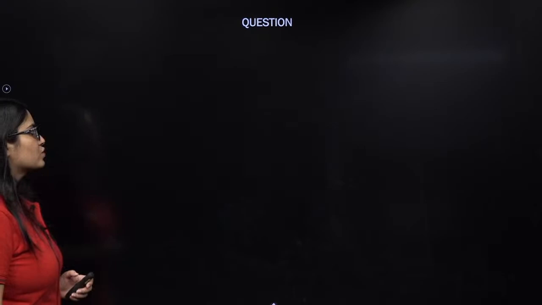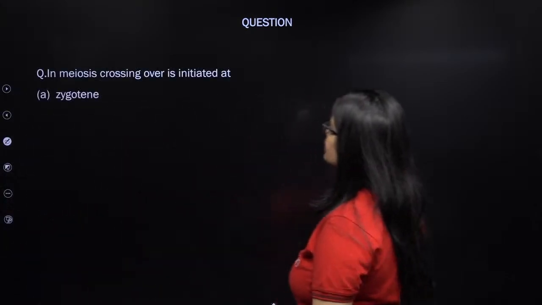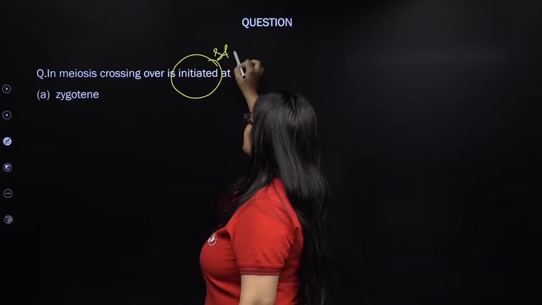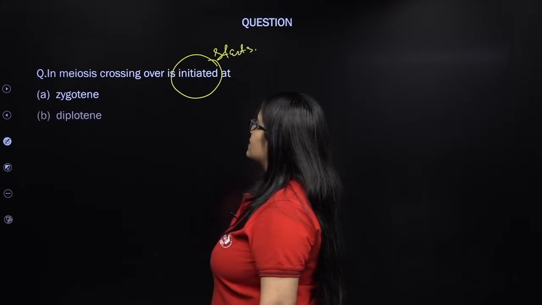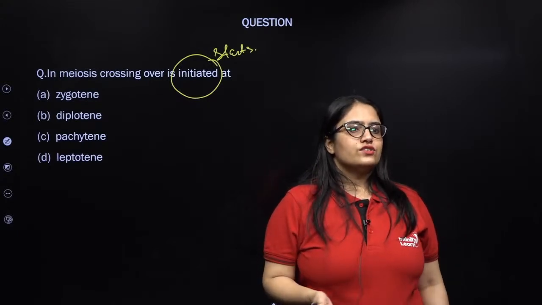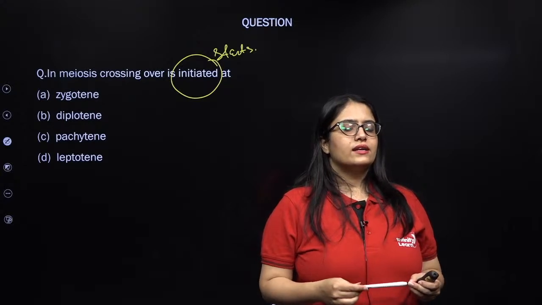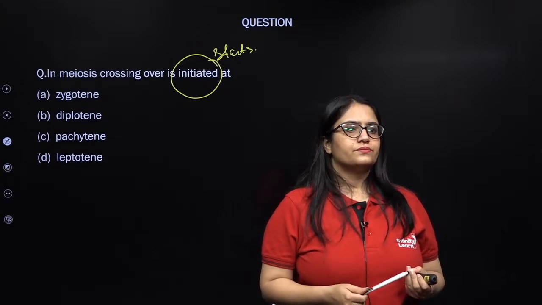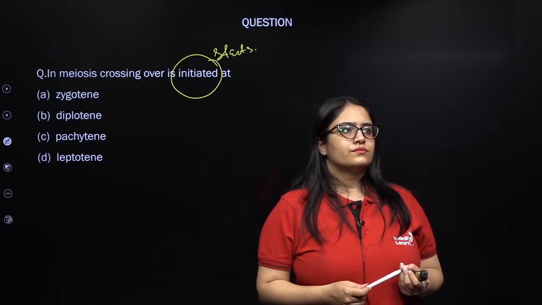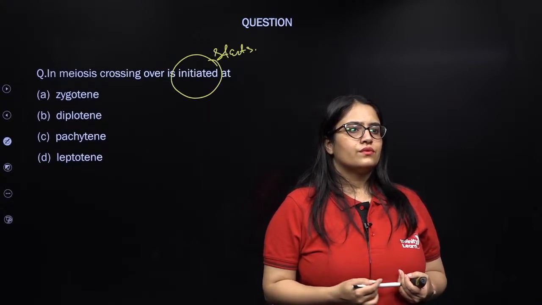Thank you. Next question: in meiosis, crossing over is initiated where exactly? Very simple question. Where exactly is the crossing over starting?